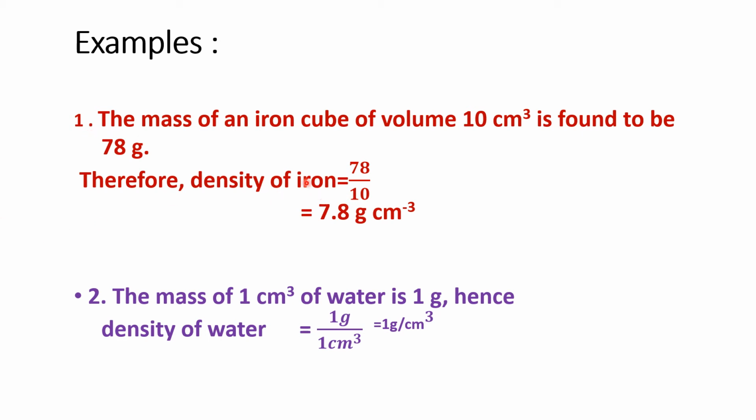So we want to find the density of iron. Just take mass by volume. Mass is 78, volume is 10. So 78 by 10, that is 7.8 gram per centimeter cube, because the mass is in gram and the volume is in centimeter cube. The mass of 1 centimeter cube of water is 1 gram. So we will say the density of water is what? 1 gram by 1, so 1 gram per centimeter cube. This is very important. You learn this, that the density of water is 1 gram per centimeter cube.